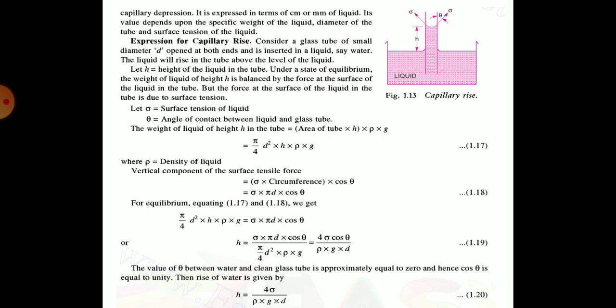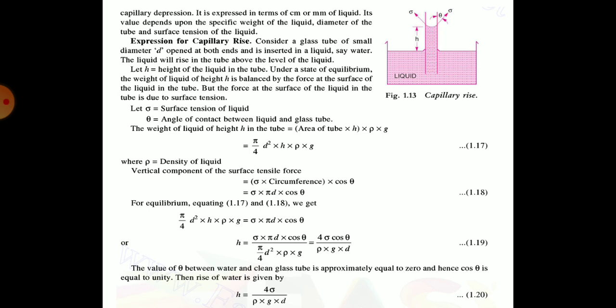We can see in the figure, this is theta, the angle of contact between the liquid and glass tube. Now the weight of liquid of height h in the tube is equal to area of tube into height into rho into g.